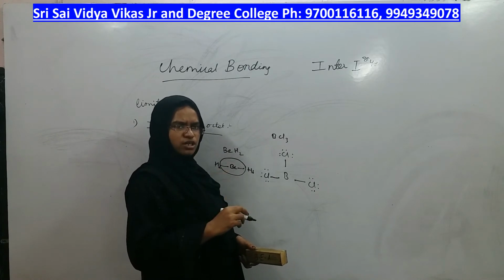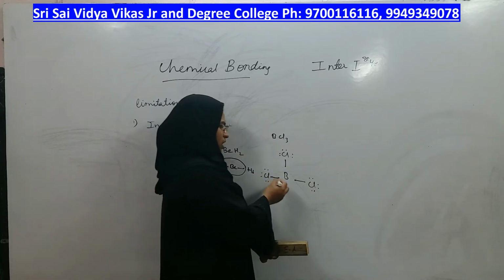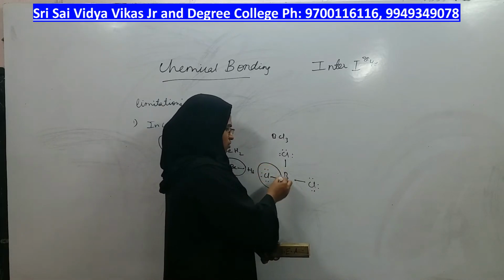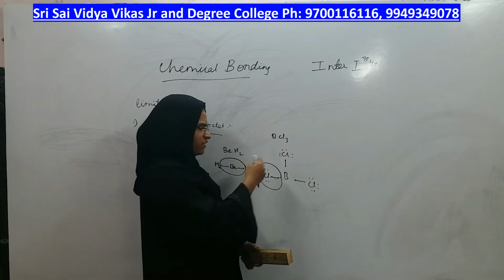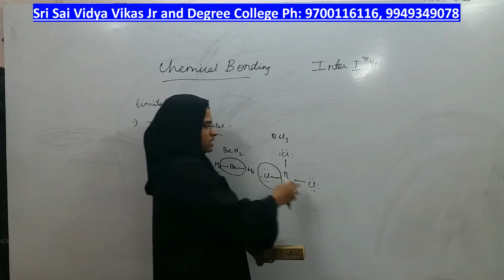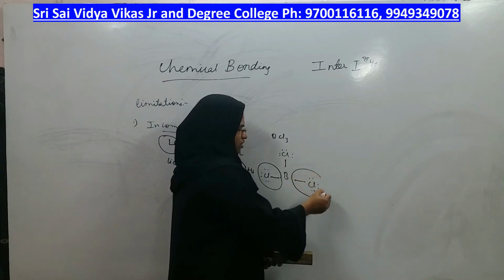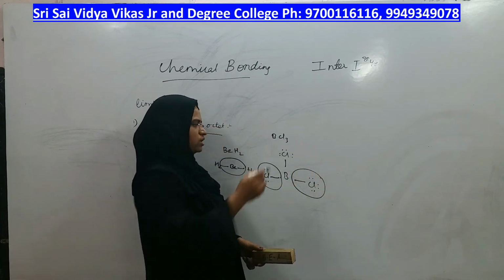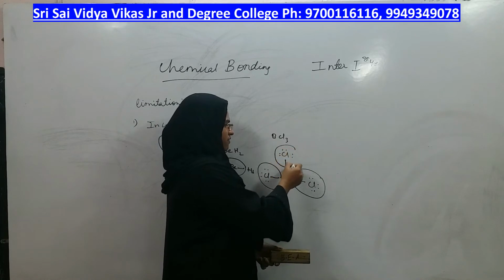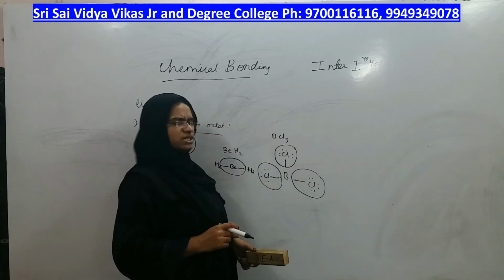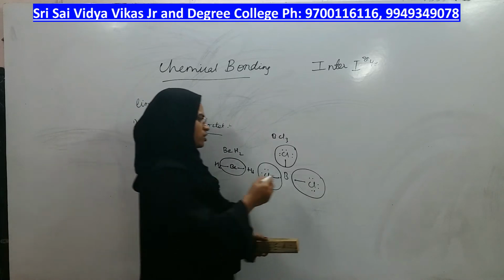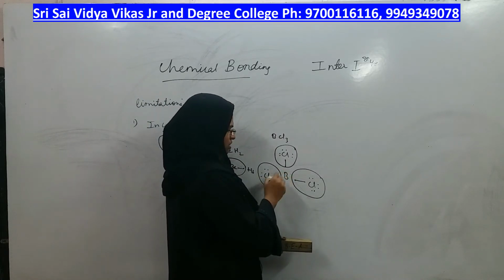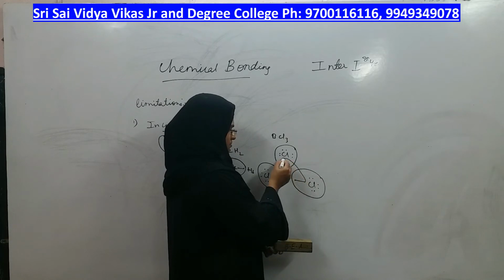Now after the bond is formed, you count whether the octet is complete or incomplete. If you count the octet of chlorine, chlorine is surrounded with 8 electrons: 7 electrons of itself and 1 from boron. In the same way, this chlorine also has 7 electrons of itself and 1 from boron, and the same for the third. So now each chlorine has its octet satisfied. How about boron? Boron is now surrounded with how many electrons?